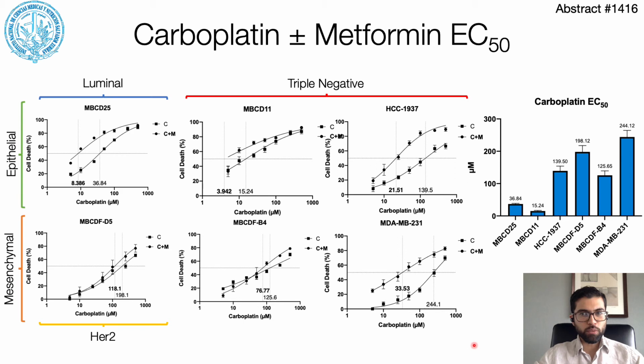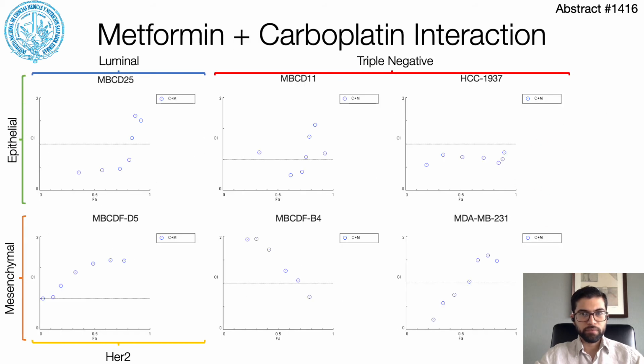And in this slide, we can see the results for co-treatment with carboplatin and metformin. A luminal primary culture and the triple-negative cell lines exhibited the greatest displacement of the dose effect curve. The plot to the right shows that mesenchymal cells have greater resistance to carboplatin than epithelial cells. And as anticipated by previous plots, the triple-negative cell lines and the luminal primary breast culture exhibited the most synergy for co-treatment with carboplatin and metformin.